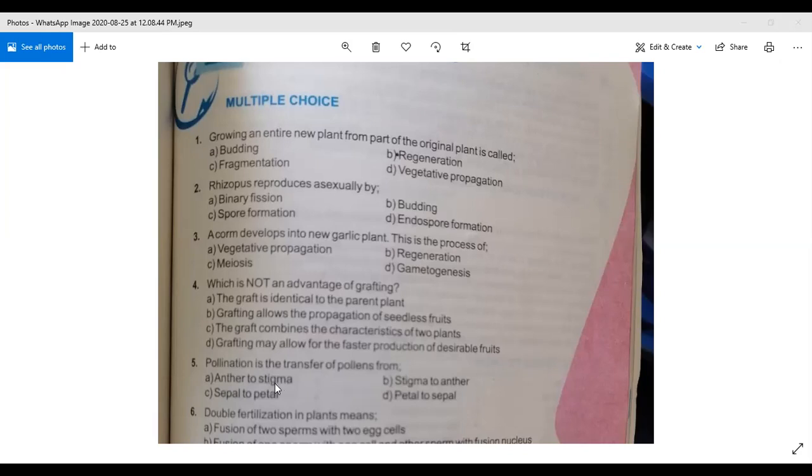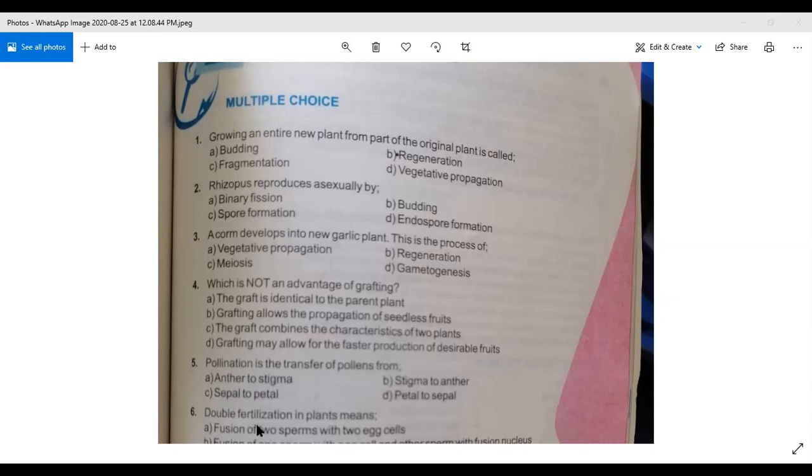In the ovary, ovules are already there. So when these pollens fuse with ovules, one fusion is for fertilization and the early zygote is formed, and the other sperm attaches to another nucleus and converts into endosperm, which provides the nutrients to the new embryo. Okay, so this is the procedure. For question number 5, pollination is the transfer of pollens from. So the correct answer is option A, anther to stigma.